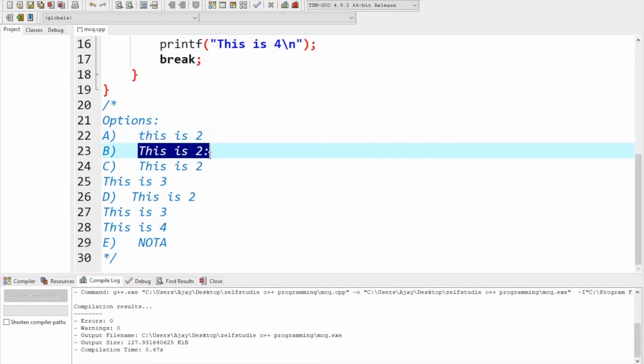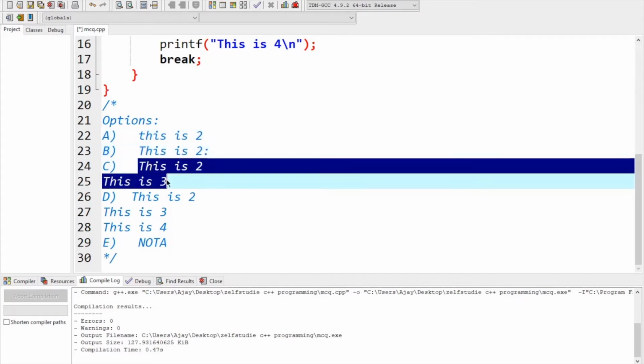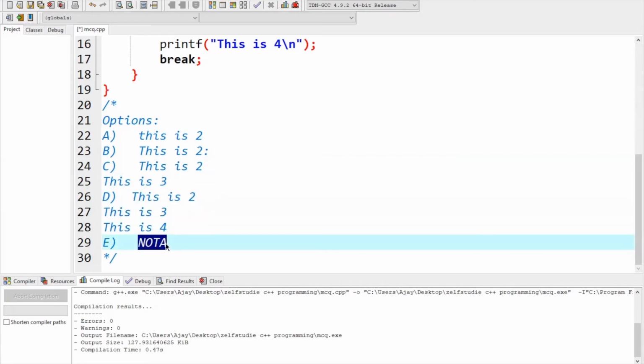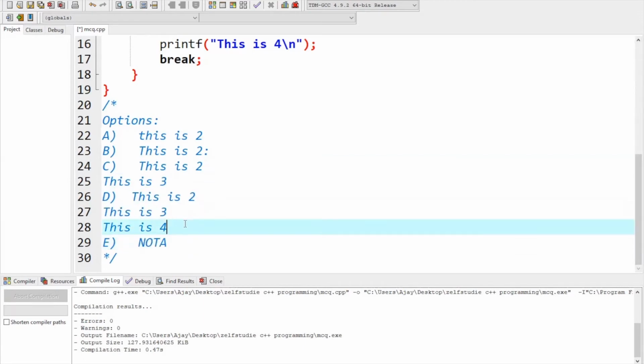This is 2 and a colon at the end. This is 2, this is 3 will not be printed. So the final option we are left with is none of the above. Whenever you attempt these types of questions, check the uppercase or lowercase letters, so that you will not make any errors.